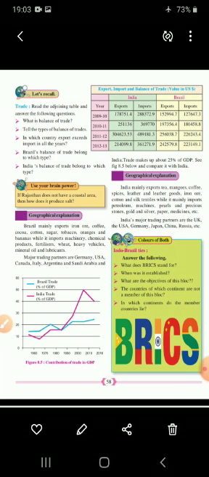Next question: the countries of which continents are not a member of this bloc? So North America, Antarctica, Europe, and Australia. I am repeating once again: North America, Antarctica, Australia, and Europe. So these continents are not members of this bloc.